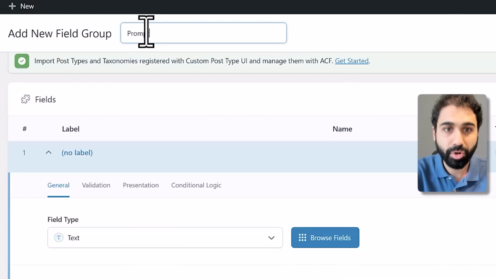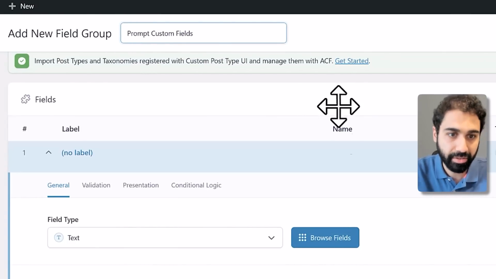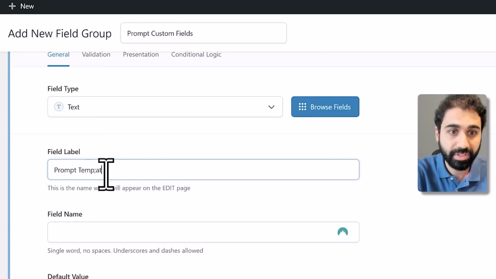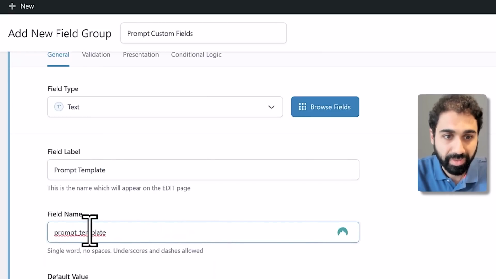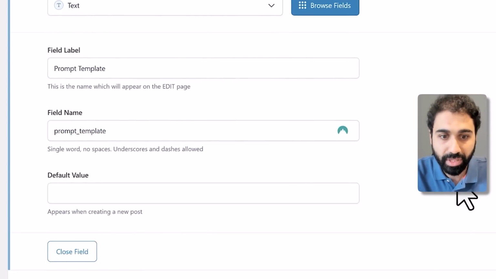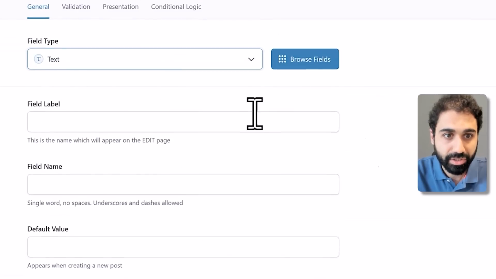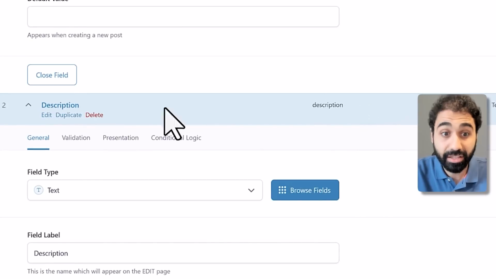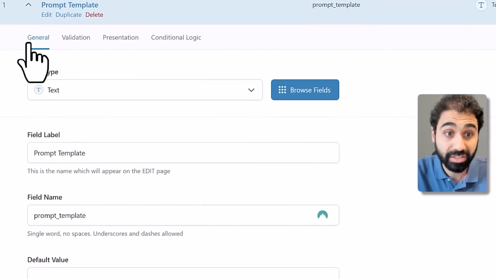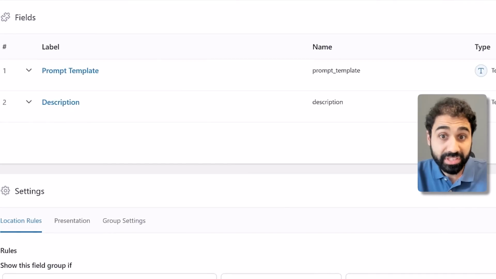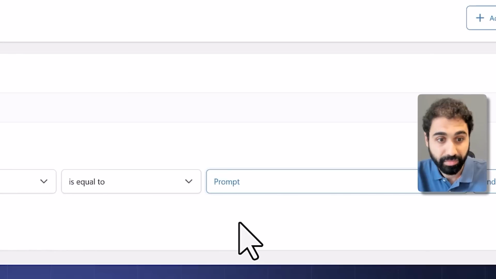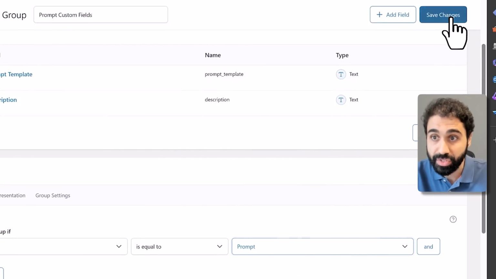Let's call it prompt custom fields, for example, anything. And the first field is the prompt template, like this. There's the field name with no spaces, default value, nothing. Add a new field. It's also text. And let's say this is description. So now we are adding custom fields to our custom post type, the prompt. And now we will simply assign these fields to the post type called prompt. That's simple. You can assign here the settings, save changes.